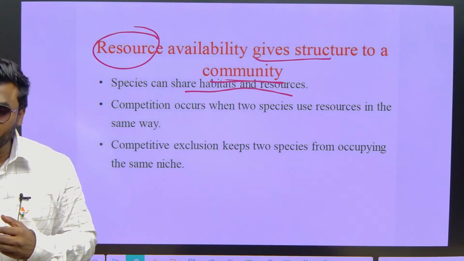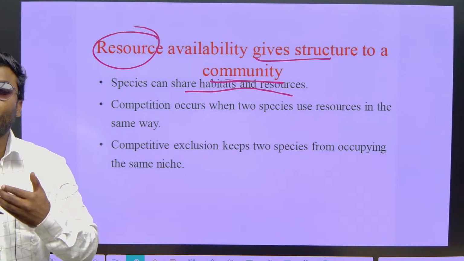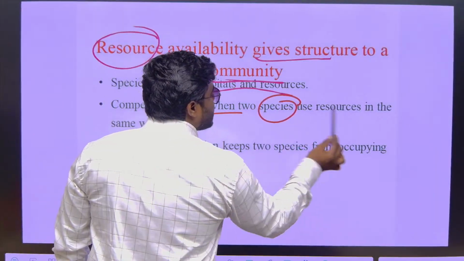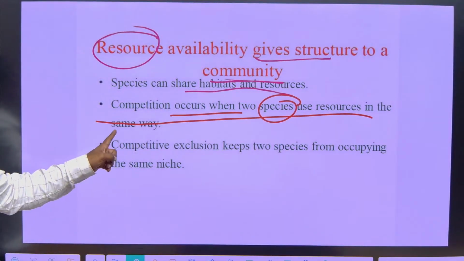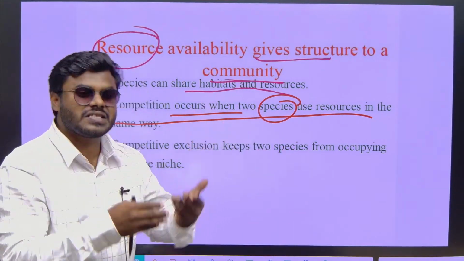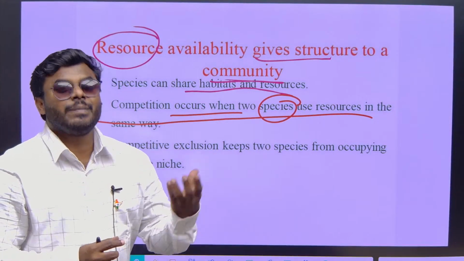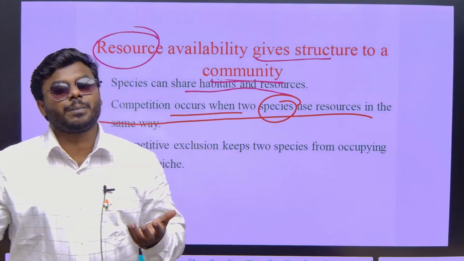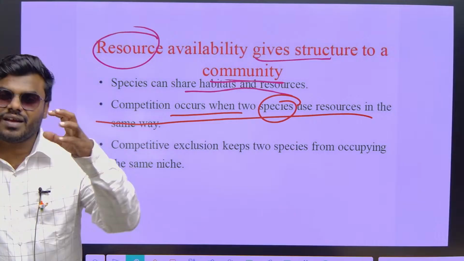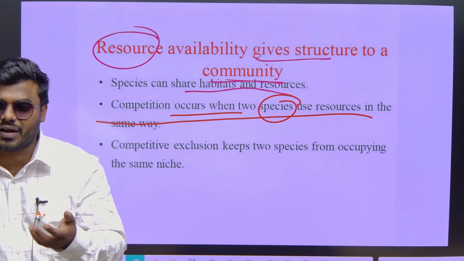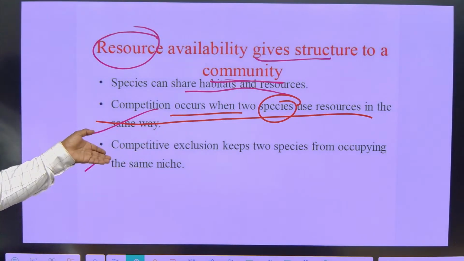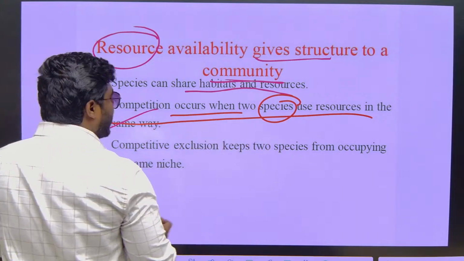Now the point is that when the problem arises, in other words, when competition arises, competition occurs, focus, when two species use the resources in the same way. Suppose, for example, there is only one chair. If two people are competing for the same chair, obviously it leads to a big competition. In the competition, we cannot predict which is going to win, depending on the type of competitors. But in general, even in nature, competition occurs when two species are using the resources in the same way. To explain the competition, a wonderful theory was proposed.